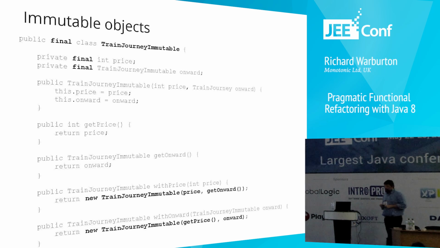And the other things we've done is we've made this class final, which means one of our colleagues can't subclass it and break our immutability contract. And we've also made the fields final. The fields being final isn't necessarily required for an object to be immutable, but it does guarantee the thread-safe publication of the object once it's been constructed, which is very useful if you want to make an object immutable because you want to make it thread-safe.